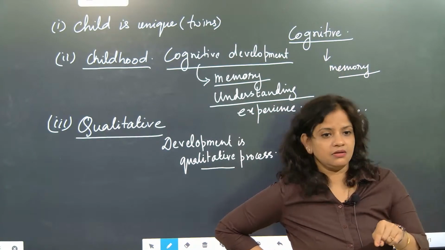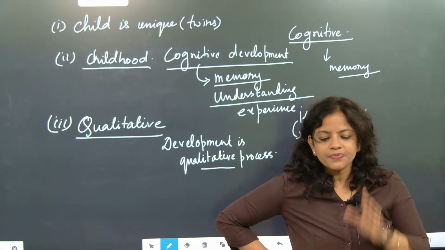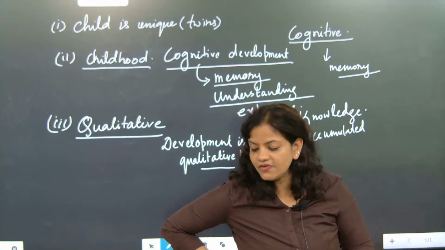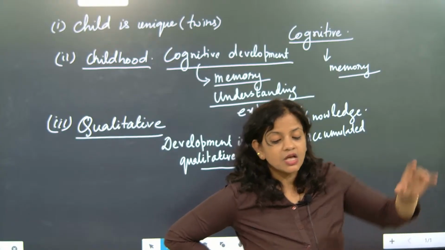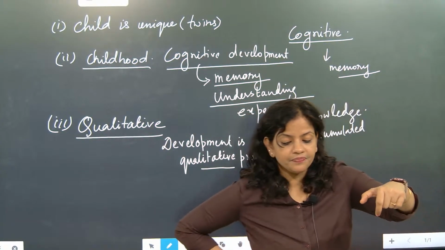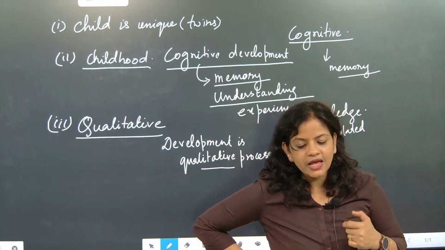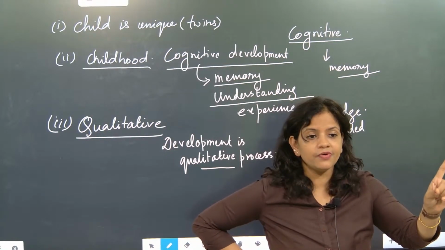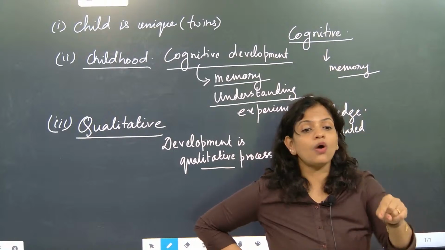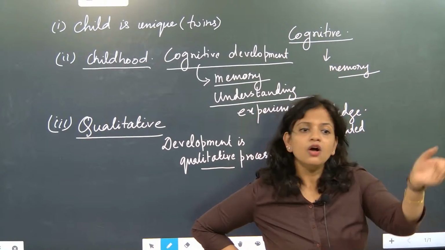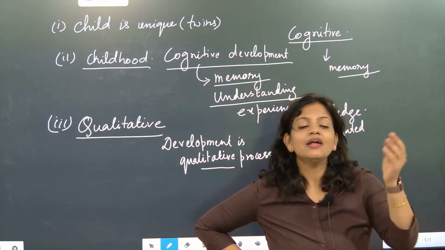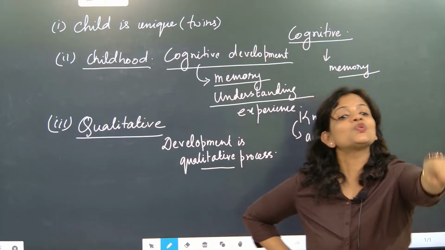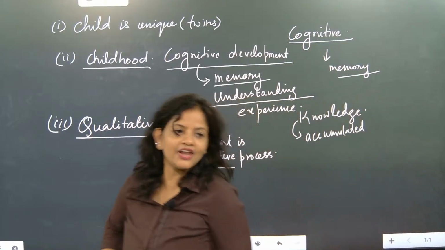Quality is seen. Quality is how better the child is developed. Quantity is number. So if I say, give me 4 kg, 4 kg is not quality, 4 kg is quantity. Now you are taking the rice and see this rice is very nice. That is quality. Are you understanding?